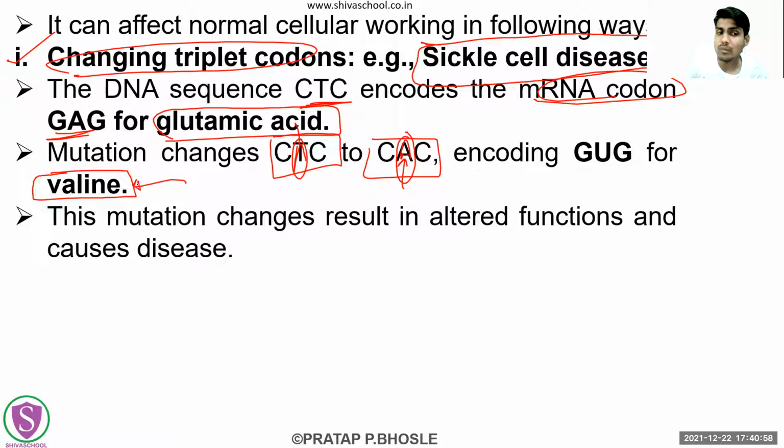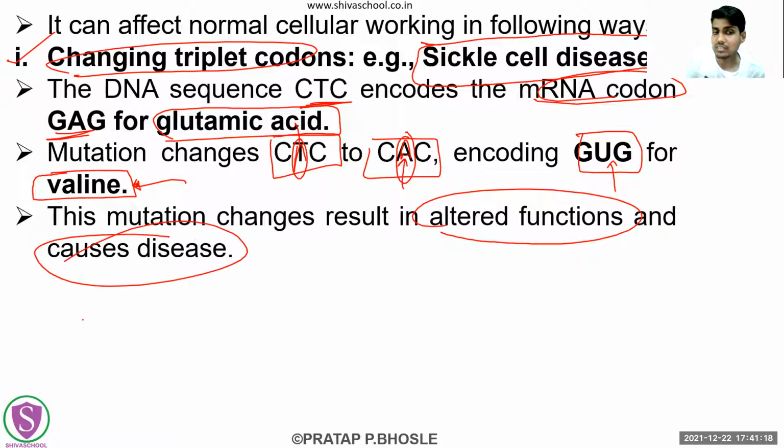Which amino acid will it be now? Valine, not the glutamic acid, because the mRNA codon for CAC is GUG. So the valine will be the amino acid for this codon, that is GUG. Now the amino acid has been changed, right? So this mutation results in altered function and causes the disease.